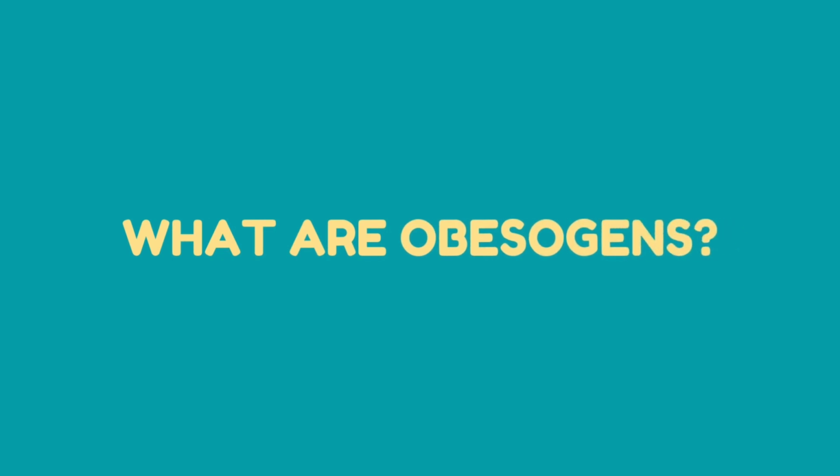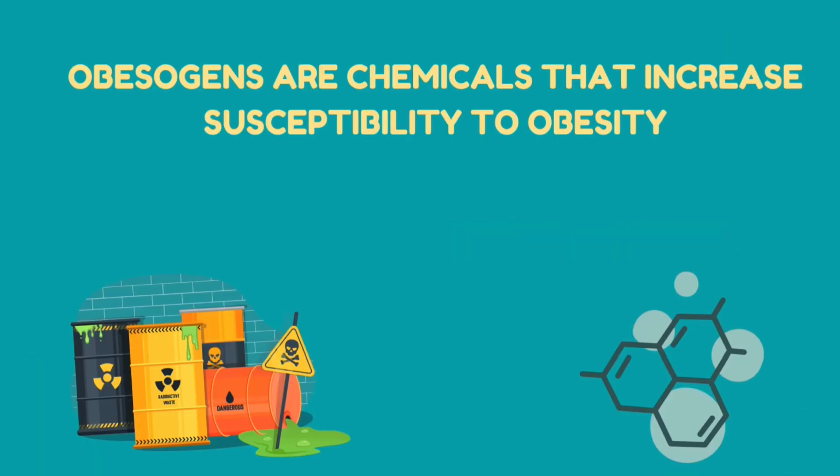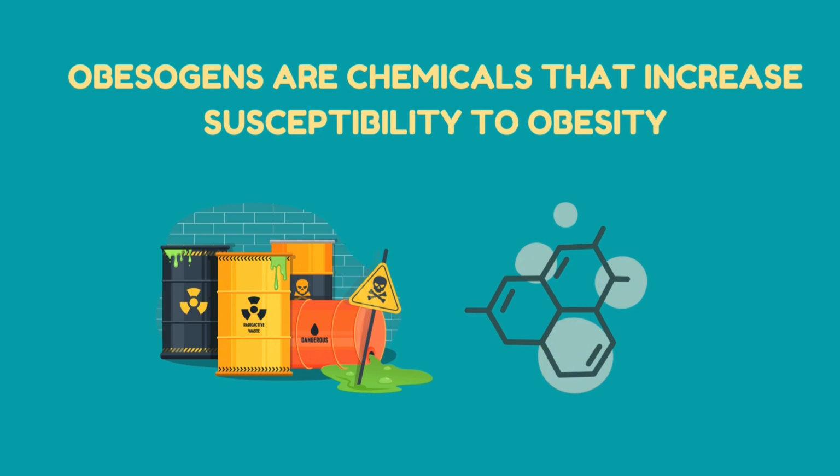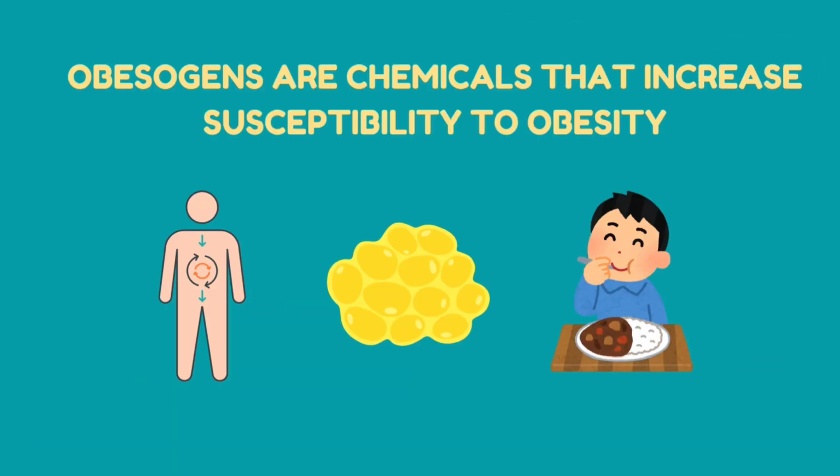What are obesogens? There is a hypothesis that there are chemicals in the environment that can increase a person's susceptibility to obesity. Such chemicals are called obesogens. They can increase the susceptibility of the obesity, for example, influencing basal metabolism, promoting calorie storage as fat, changing the sense of appetite and satiety by disturbing the endocrine system.